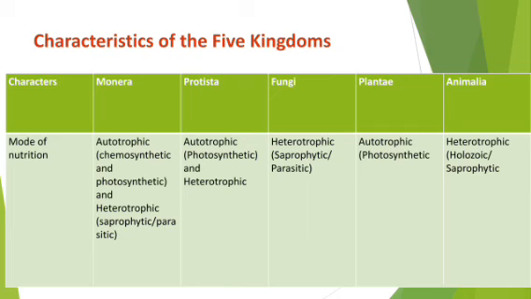Now my dear student, next is the mode of nutrition for fungi. In the fungi kingdom, what would be the mode of nutrition? They will be heterotrophic, because they cannot prepare their own food, they cannot photosynthesize. Though they have a cell wall, it is made up of chitin, which is only for protection purpose. So they are heterotrophic, that means saprophytic or parasitic.